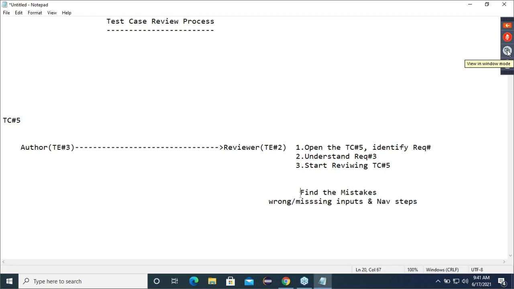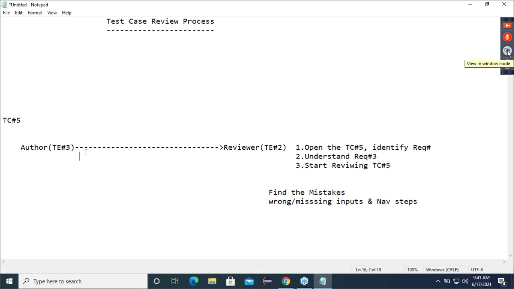See, reviewer is finding the mistakes, I'll agree, correct? Finding the mistake, like wrong. But sometimes, can it happen that the reviewer is the one who is wrong? Possible or impossible? Correct? That means the test case was correct only. Whatever navigation steps and inputs were written, it was correct. But since the reviewer has misunderstood, he is making a right test case into a wrong test case. Correct? That's why, guys.